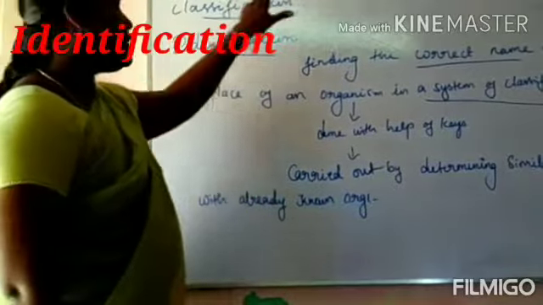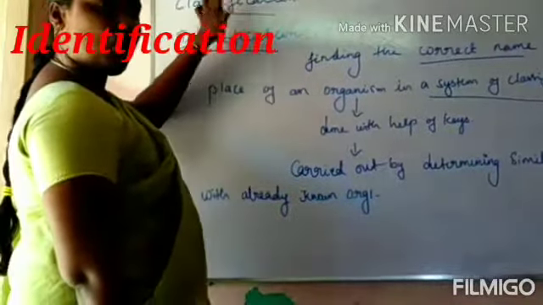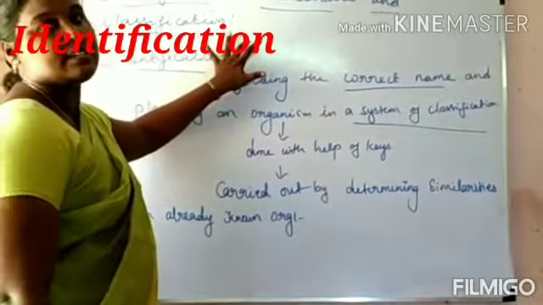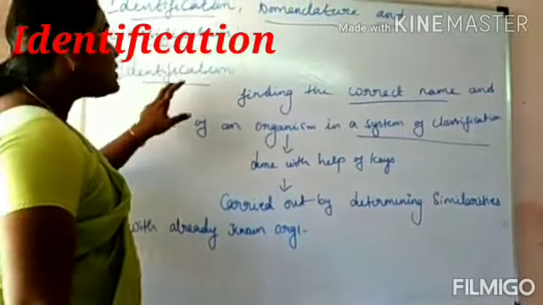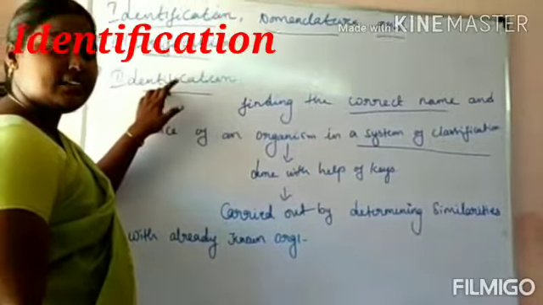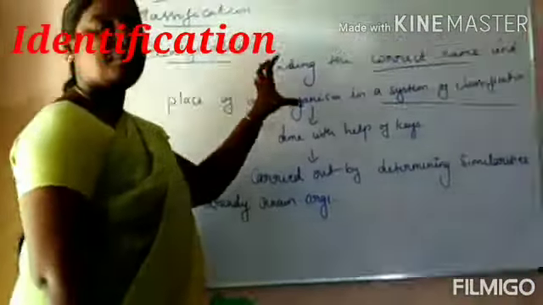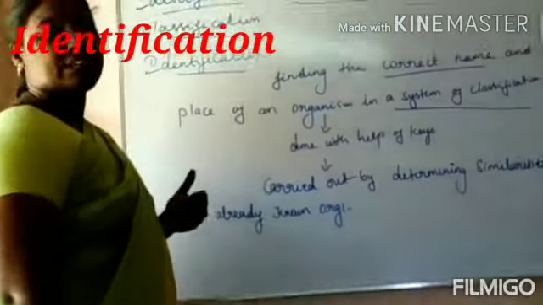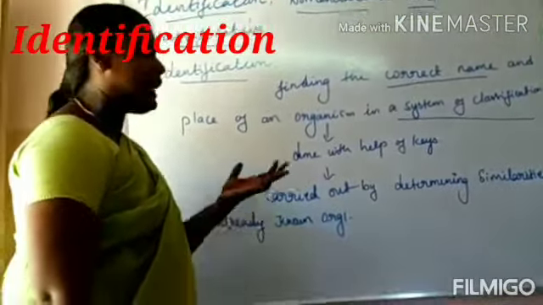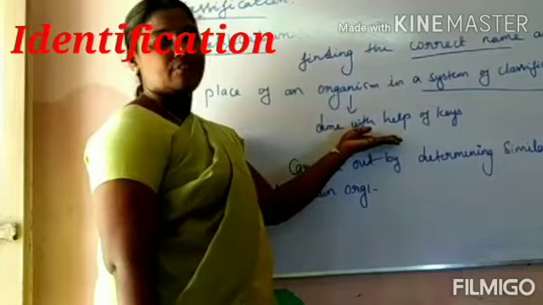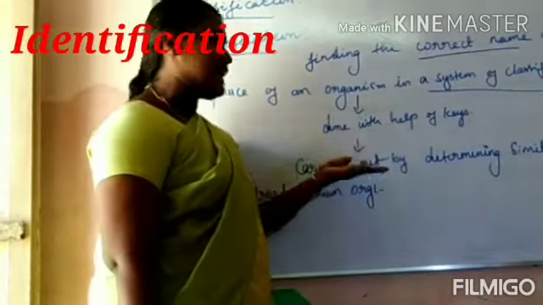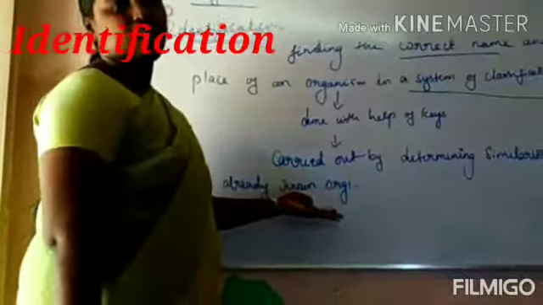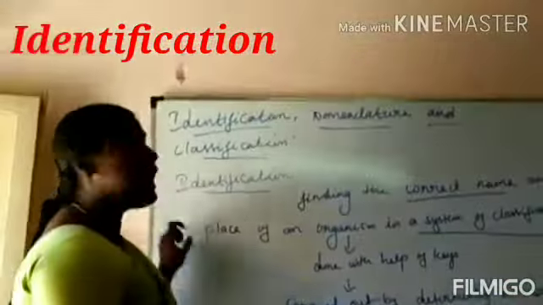Identification, nomenclature and classification together define the structure of taxonomy and systematics. So the first one is identification. Identification is nothing but finding the name and place of an organism in a system of classification. How do we do it? With the help of the keys of living organisms. It is carried out by determining the similar characteristics with already known organisms. So this is identification.